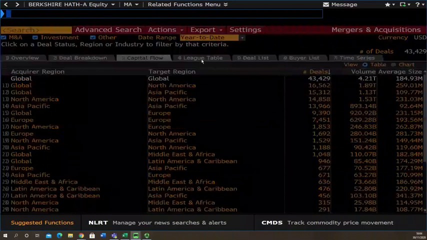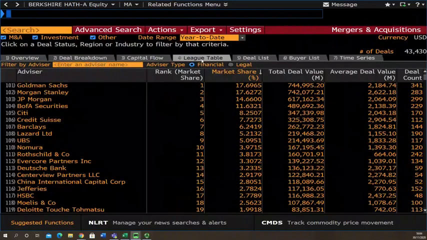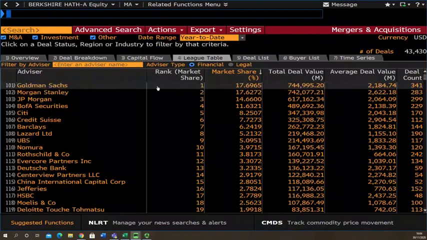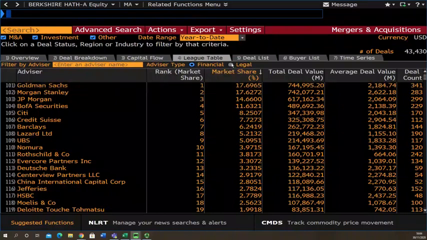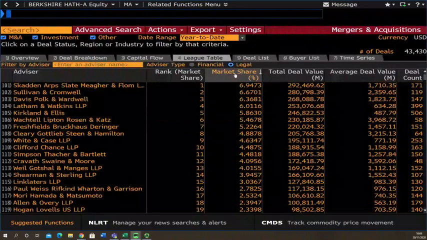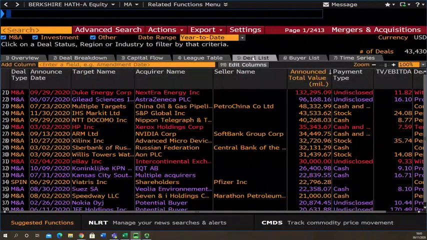In the League Table tab, this gives you a scale of the investment banks who are the typical advisors in merger and acquisitions to see who dominates the market regarding providing advice on the financial side, but also on the legal side when it comes to merger and acquisitions. The deal list is more detailed than the summary page, and this gives you a scale of the various deals over the last year, and again this can be sorted via size or via who's the acquirer.